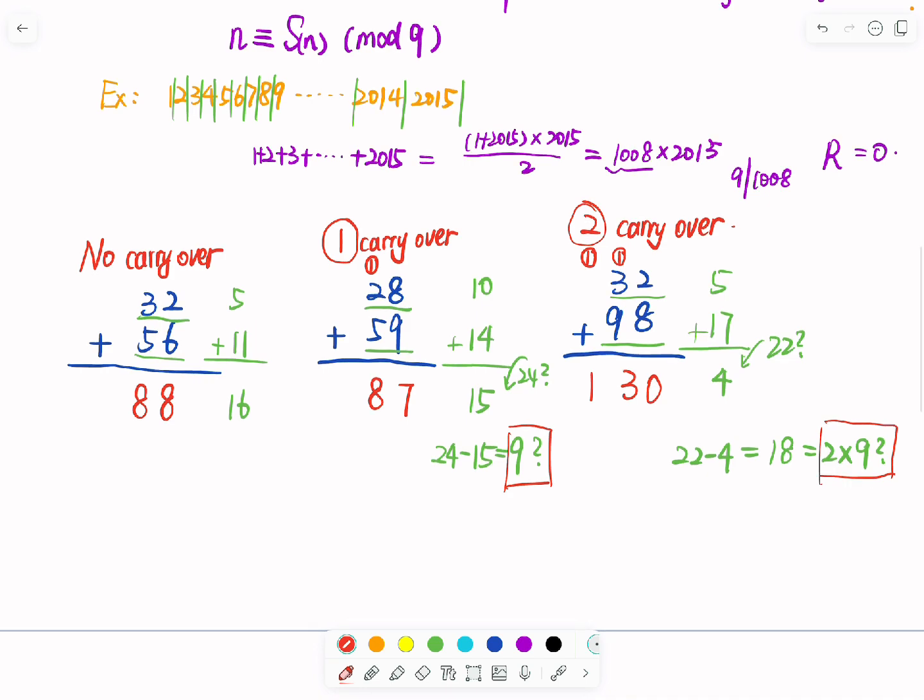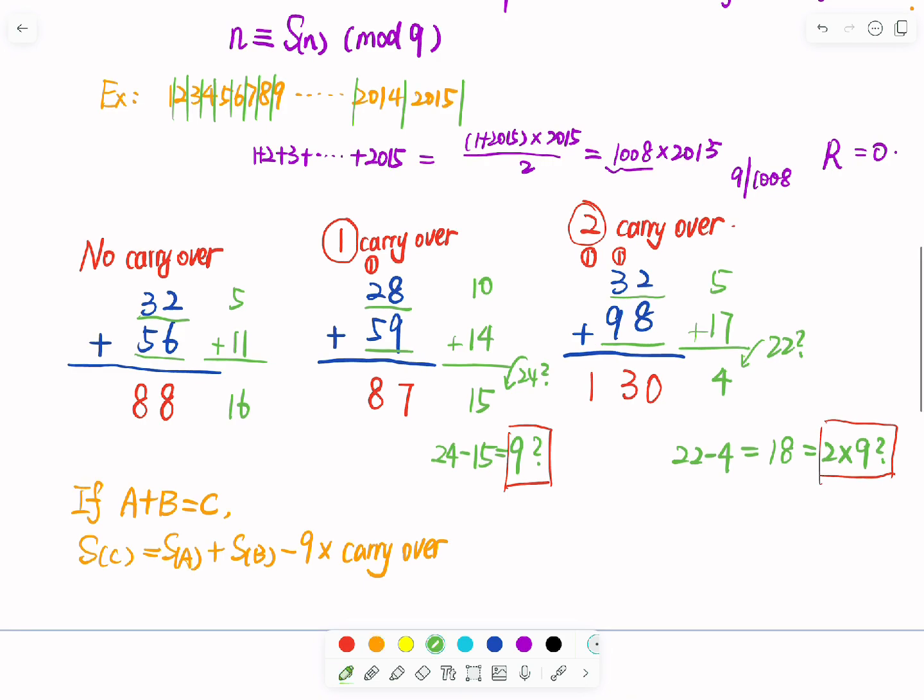So the conclusion may be like that: if I know A plus B equals to C, that means SC, remember, S represents the sum of the number's digits, equals to SA plus SB, then we minus 9 times the carryover.